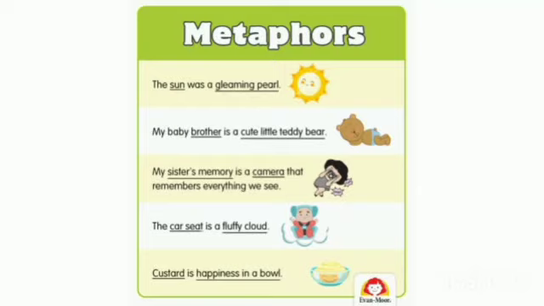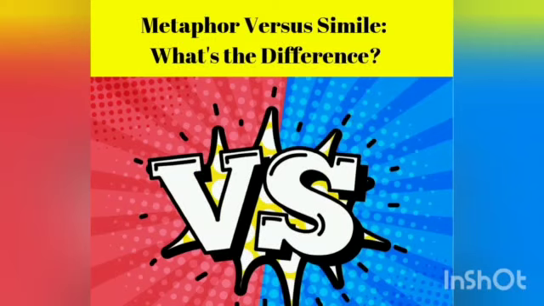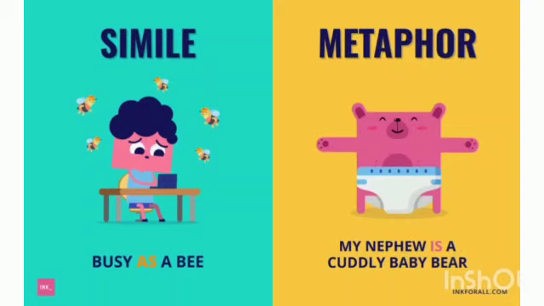Now with this, all of you might be wondering, what is the real difference between simile and metaphor? So let's tackle that. Look at these two sentences. The first sentence in the blue one says, busy as a bee. So this person is as busy as a bee. We can definitely see the usage of the word as, so it's going to be a simile because there is a direct comparison.